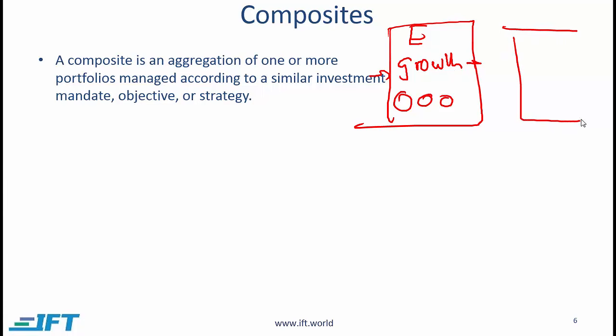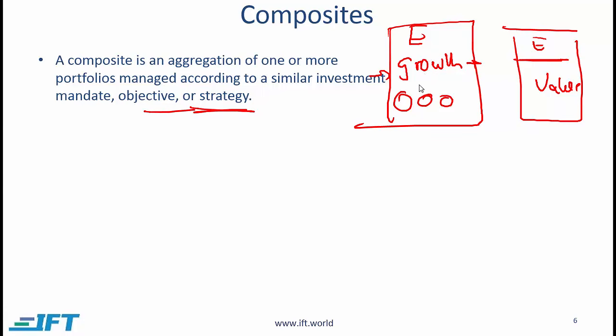You might have another strategy that is still based on stocks but focuses on value stocks. There might be another portfolio that is based on fixed income securities, which have primarily been issued by the government. So what you can see here is that there can be several different kinds of strategies or objectives.